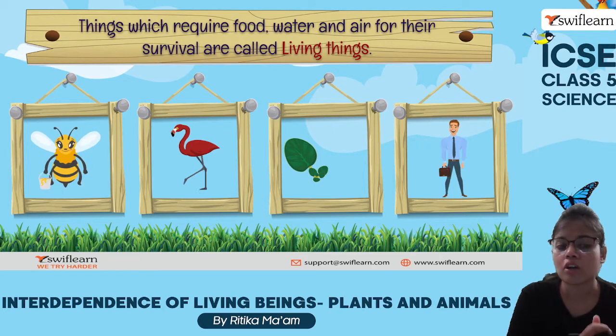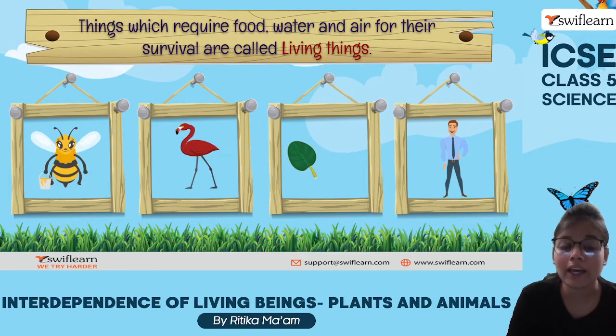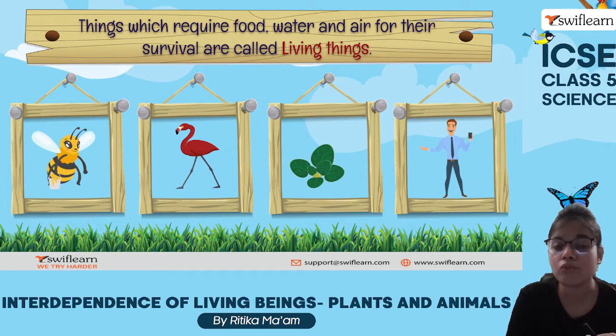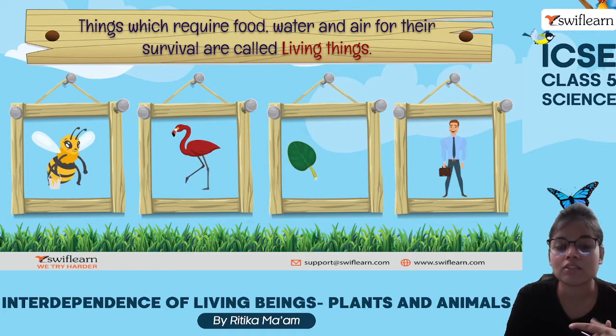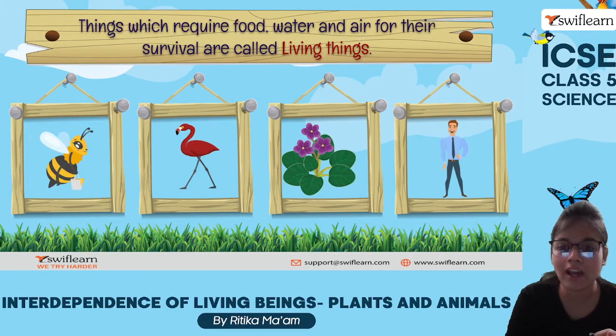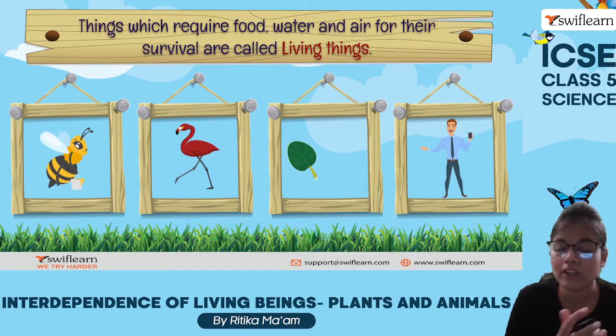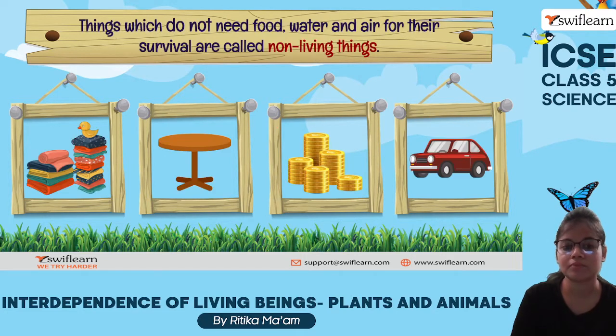Okay, if I talk about plants, they also need food, water, air. If I talk about animals, they also require food, water and air. So whichever organisms or things which require these three basic necessities of food, water and air for various life processes for the survival, they are known as living things.